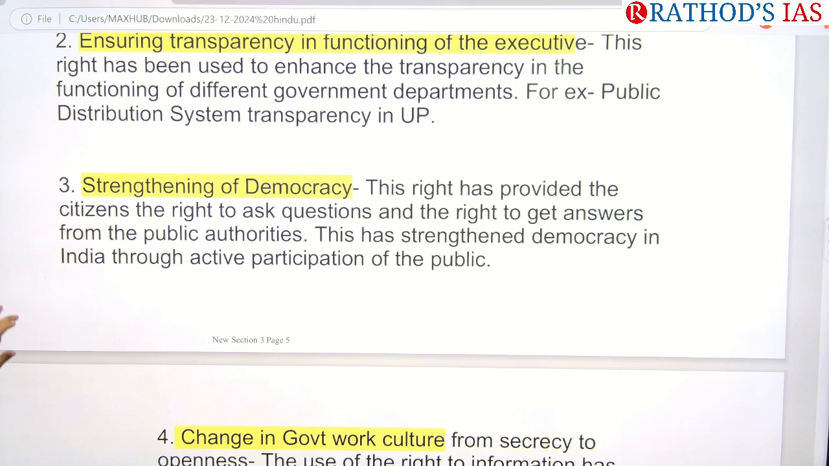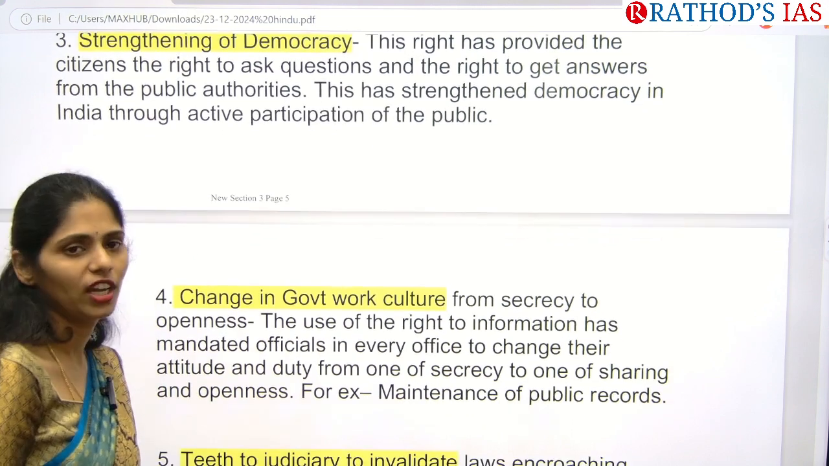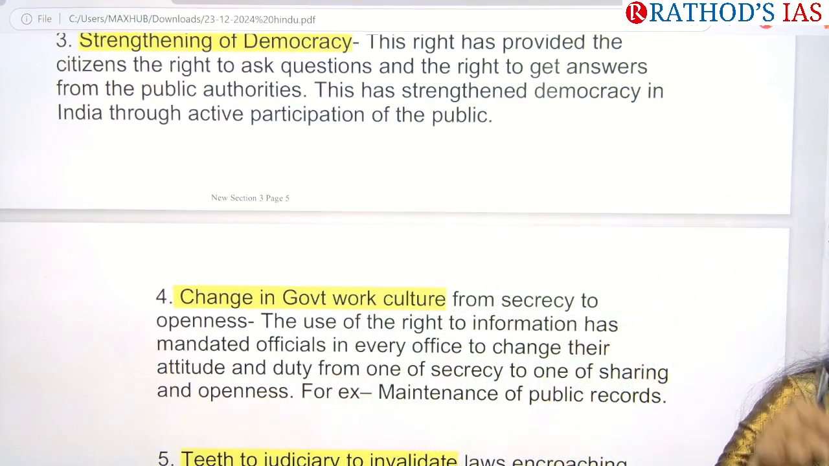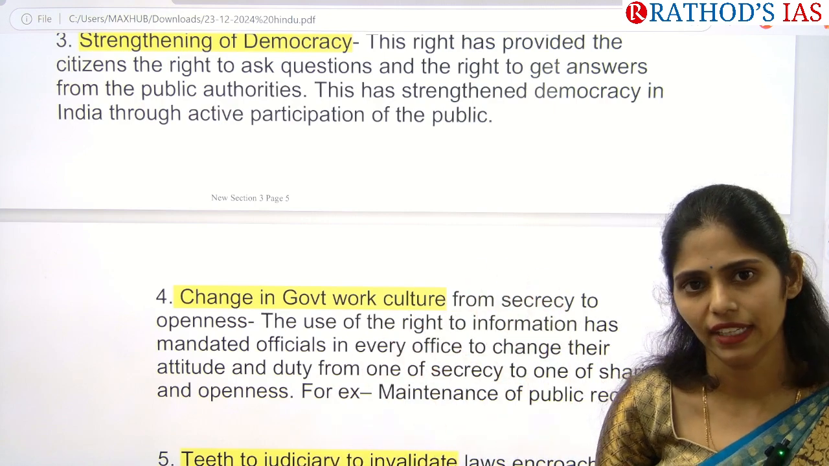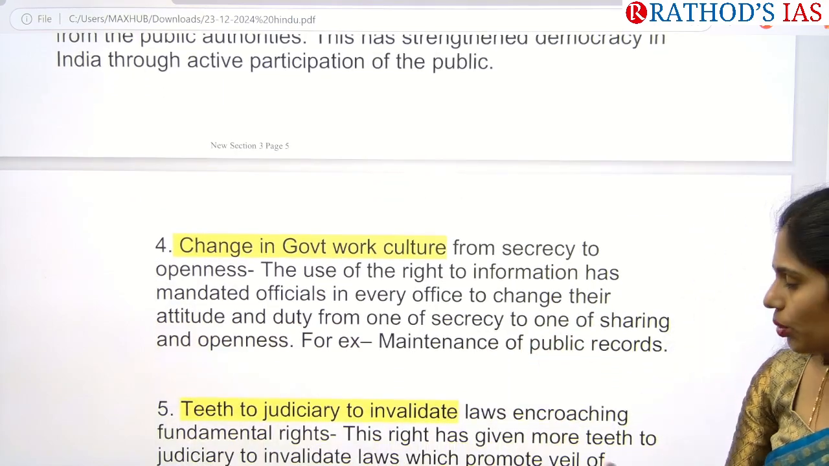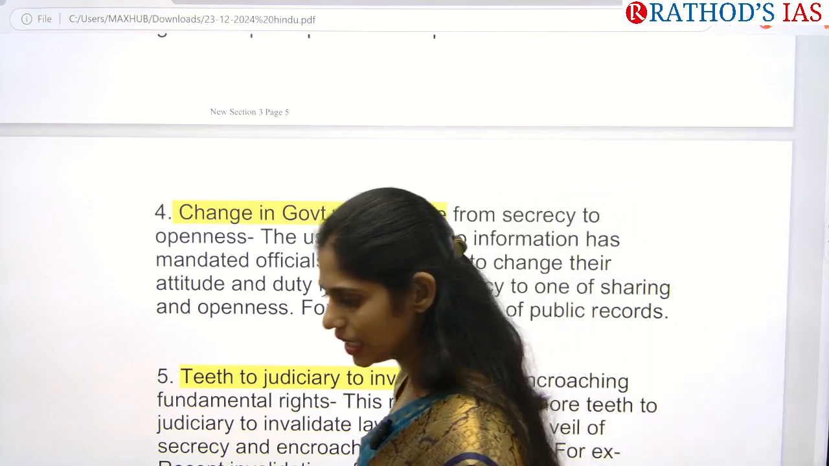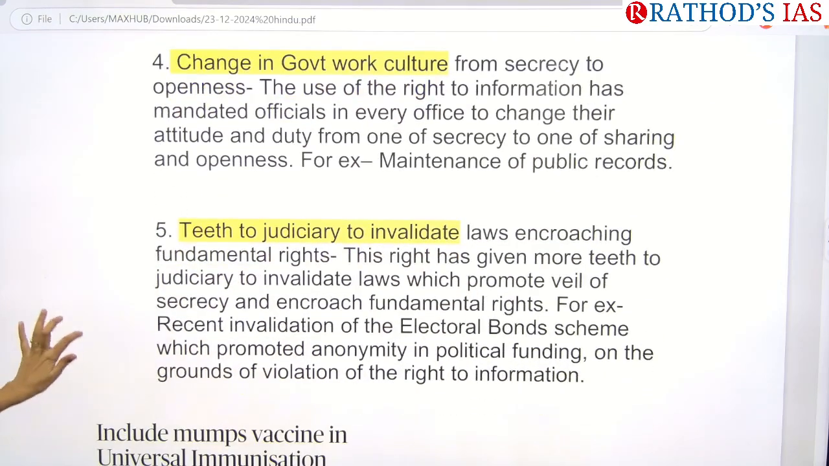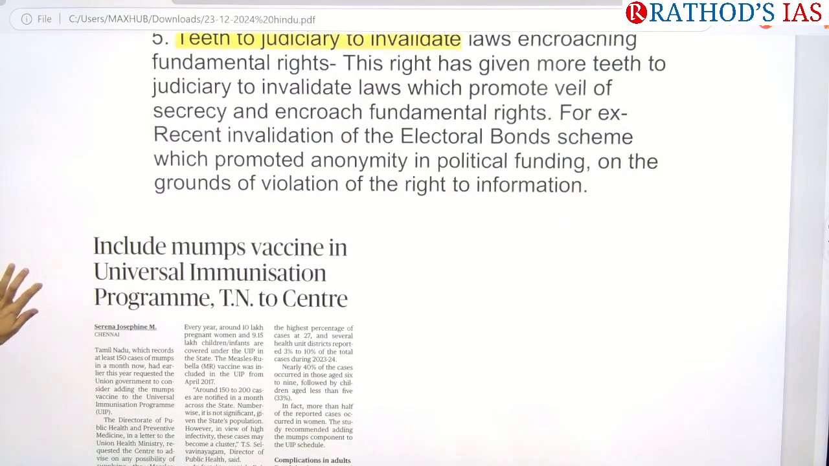Okay, and the next one is that it will be helpful for changing the government work culture as well. Whenever people have this right to ask for information about any delays, the government is supposed to give information on why they are delaying the service, so that we can make government officials answer the questions asked by citizens, and decrease secrecy in the work culture of the government. And next, we can also give teeth to the judiciary to invalidate laws. Okay, and let us see the next article.